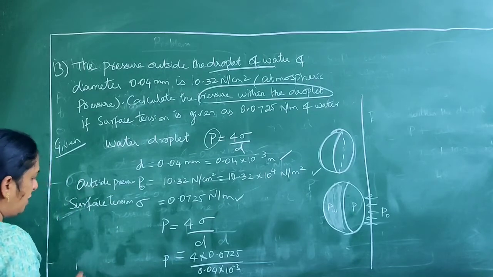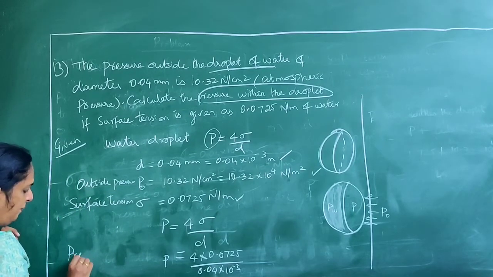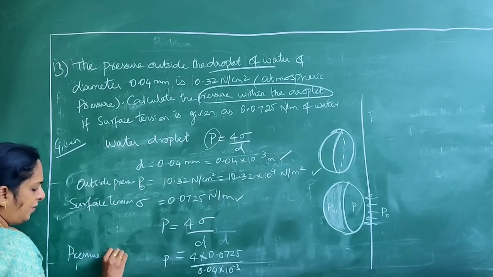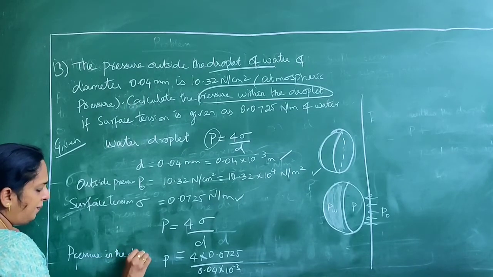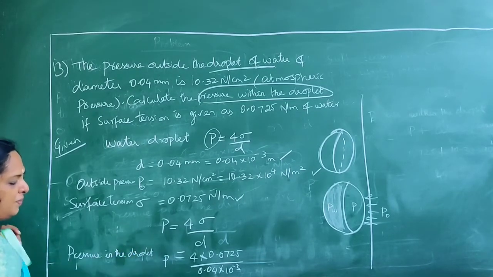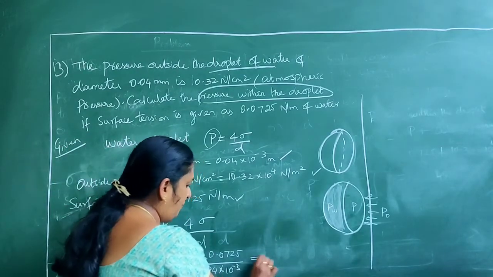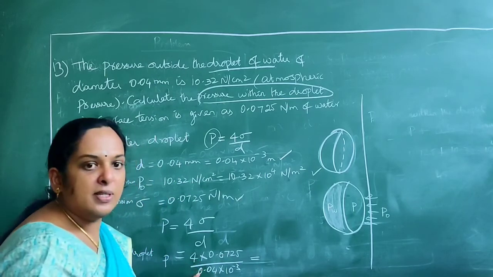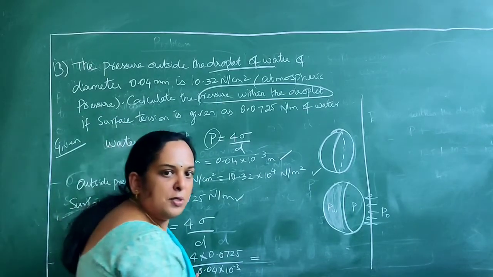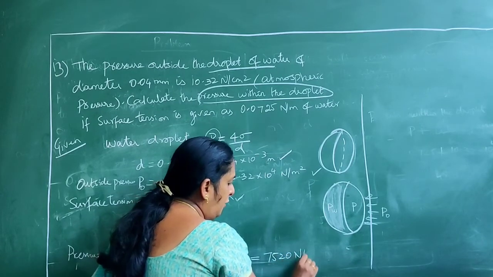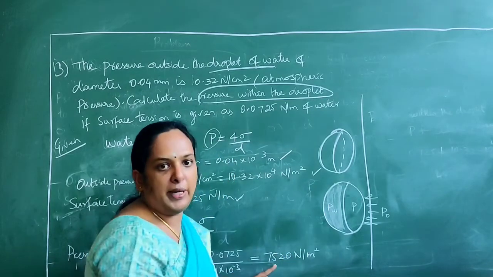So what is this pressure? This is the pressure in the droplet because of the surface tension force. Just solve this and you will be able to get it out: 7250 Newton per meter square.